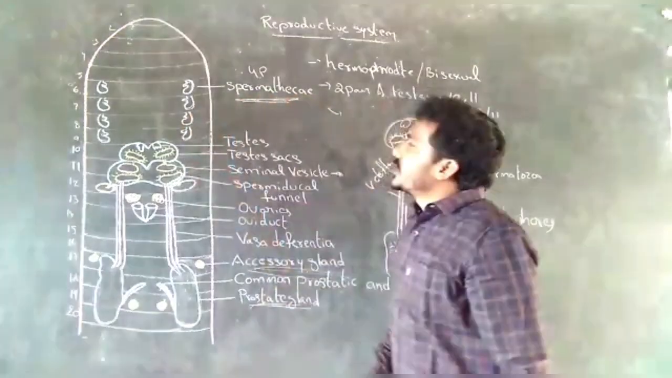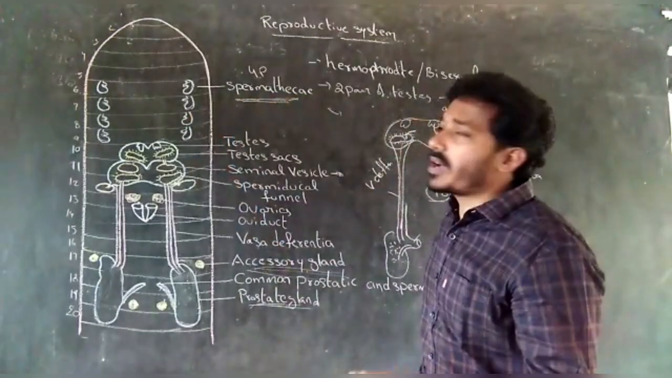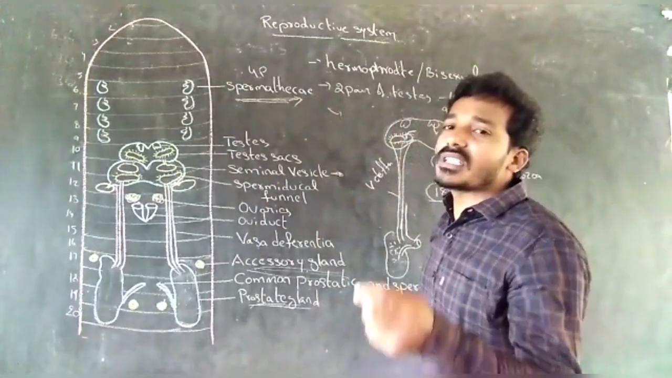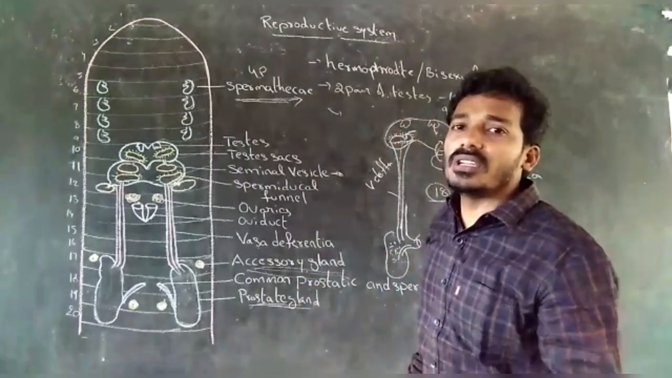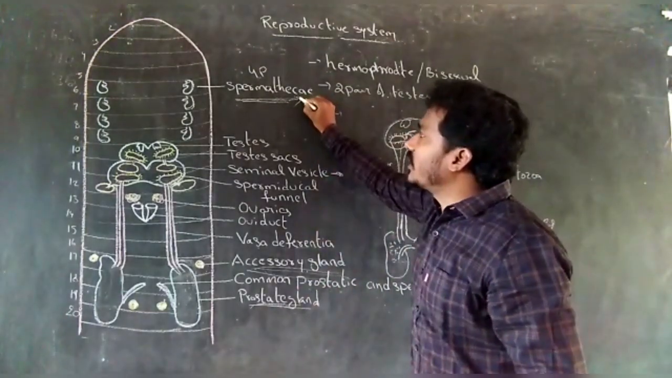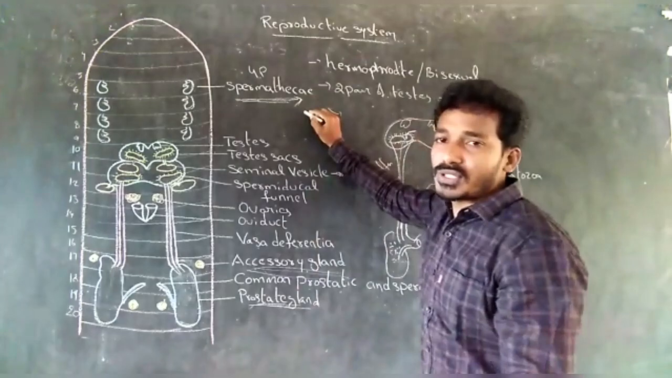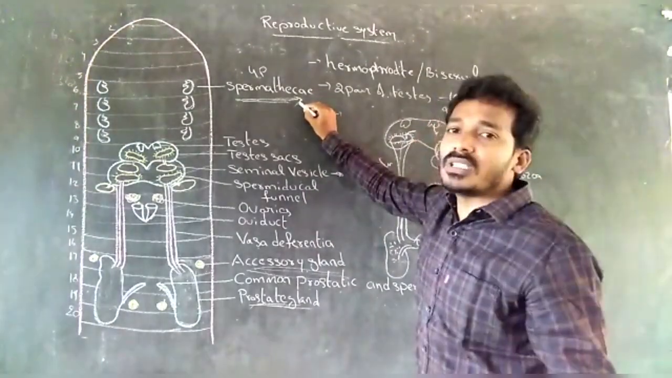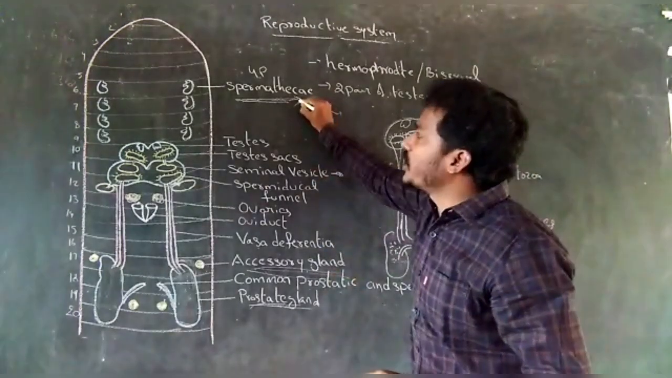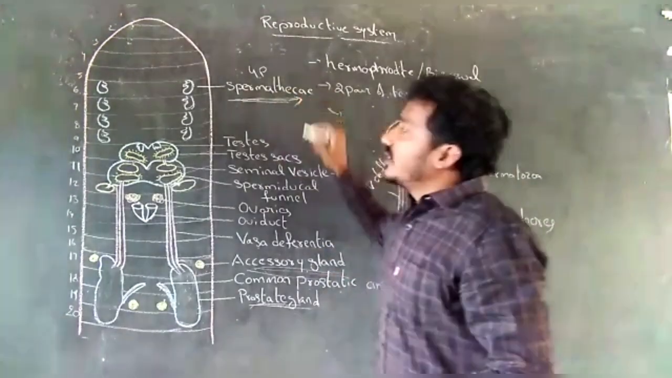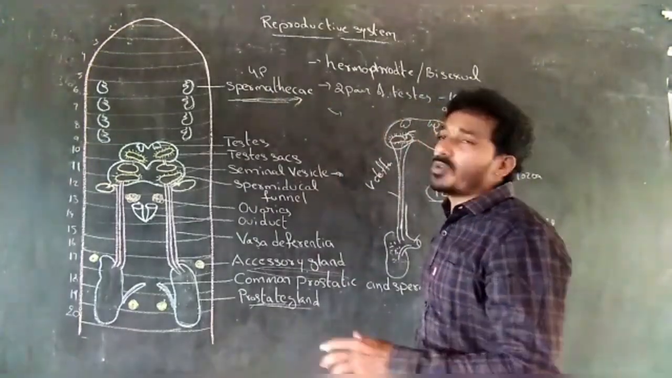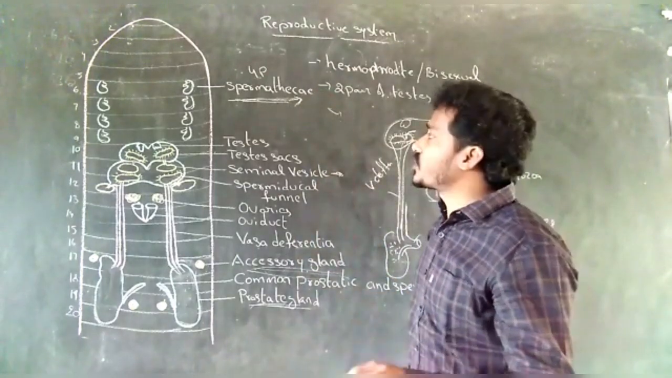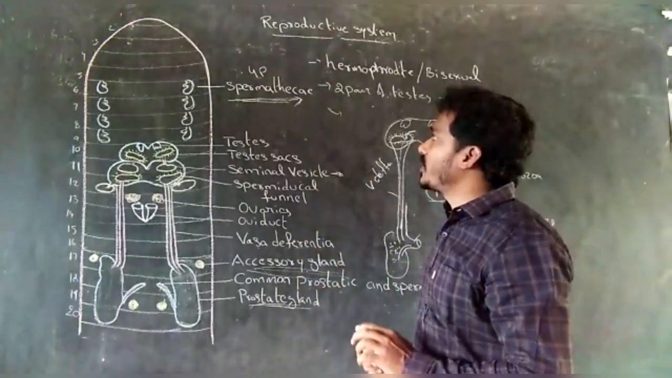The spermatheca receives spermatophores of the other earthworm during copulation. The function of the spermatheca is to receive and store the sperms.